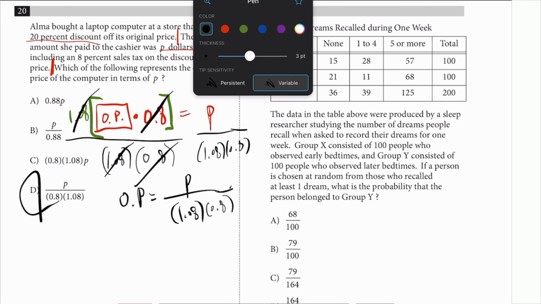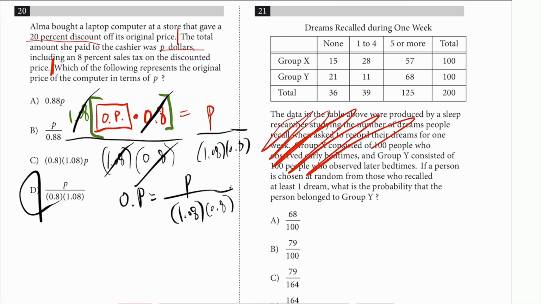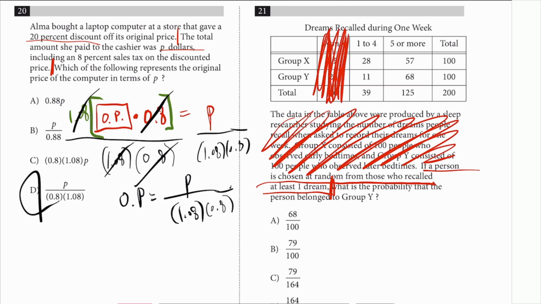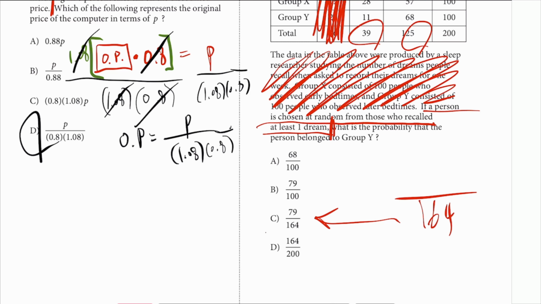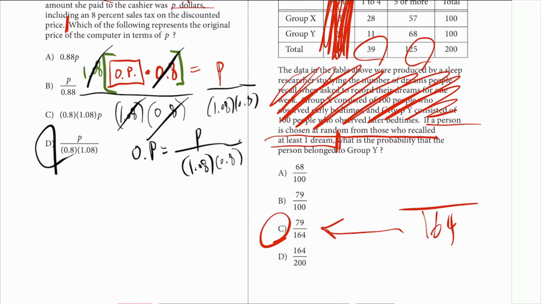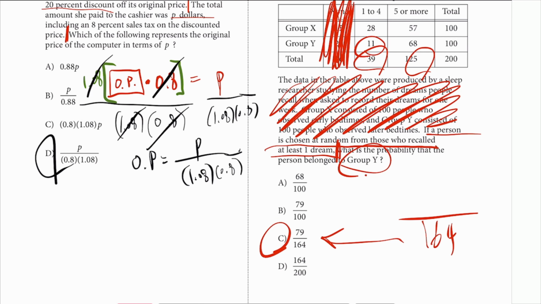Number 21, don't read on that, blah, blah, blah, whatever. If a person is chosen at random from those who recall at least one dream, stop it. So we can't pick from everybody. We have to pick from people who had at least one dream. So the none category doesn't count. So you can only count this one and this one, which is going to be out of 164. And I'm already thinking it's probably going to be C, so I'll circle it. But if you want to double check, Group Y is 11 and 68 together.